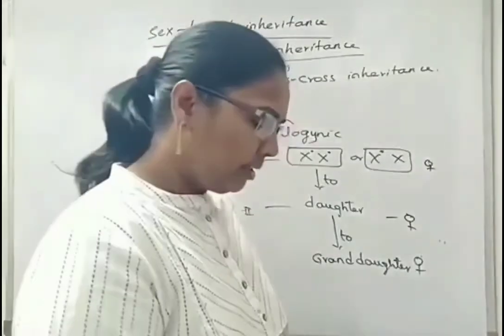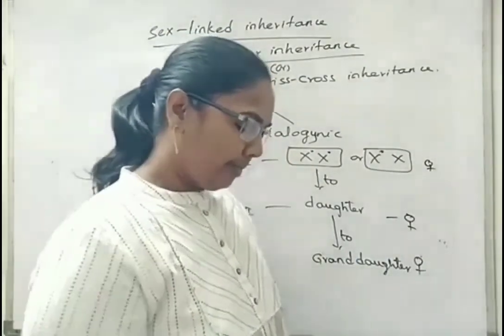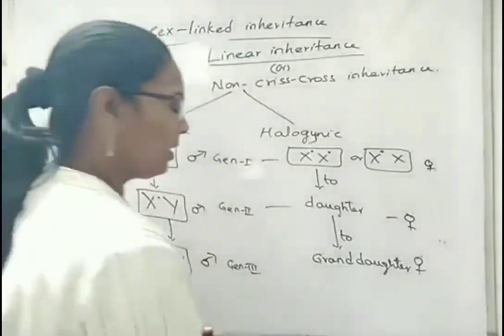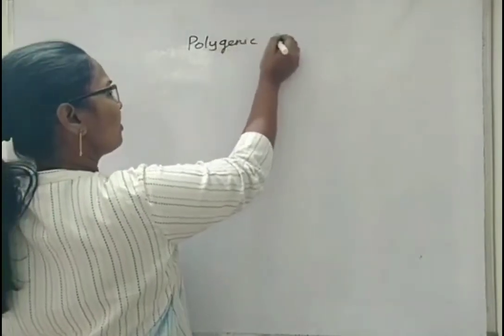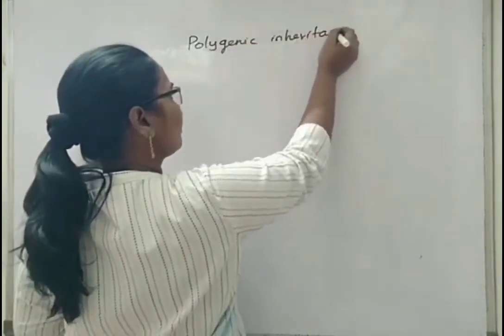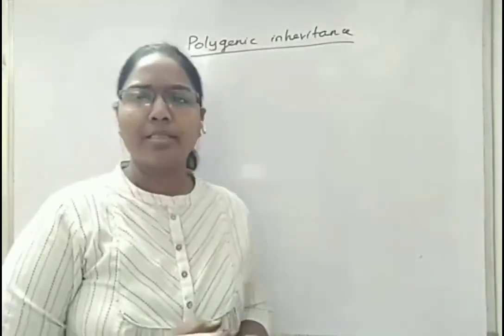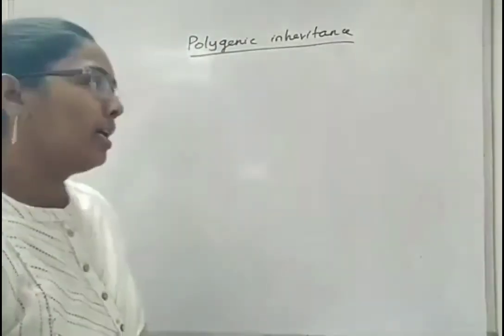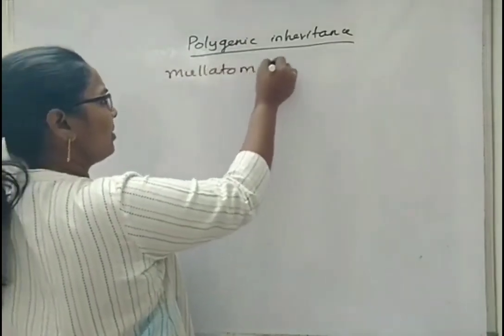One more term we will see that we did not see in the case of human skin color. When we were discussing polygenic inheritance, I did not mention one more, because in some types of questions, previous practice questions, I have seen a term, mulatto man. What does it mean?